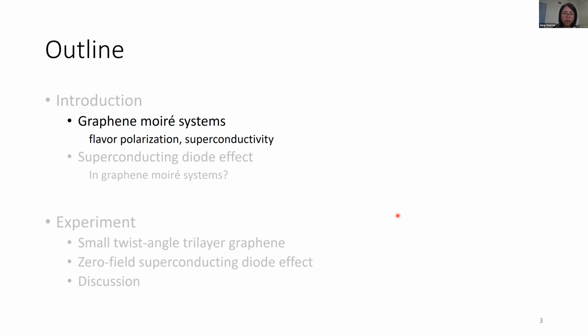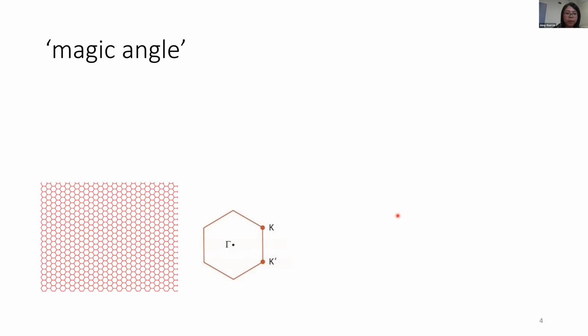So first, for the introduction, this is a lattice of the monolayer graphene. It has this honeycomb structure, and this is the hexagon Brillouin zone of the monolayer graphene. And the low energy dispersion bands sit on this K and K prime point at the corner of this Brillouin